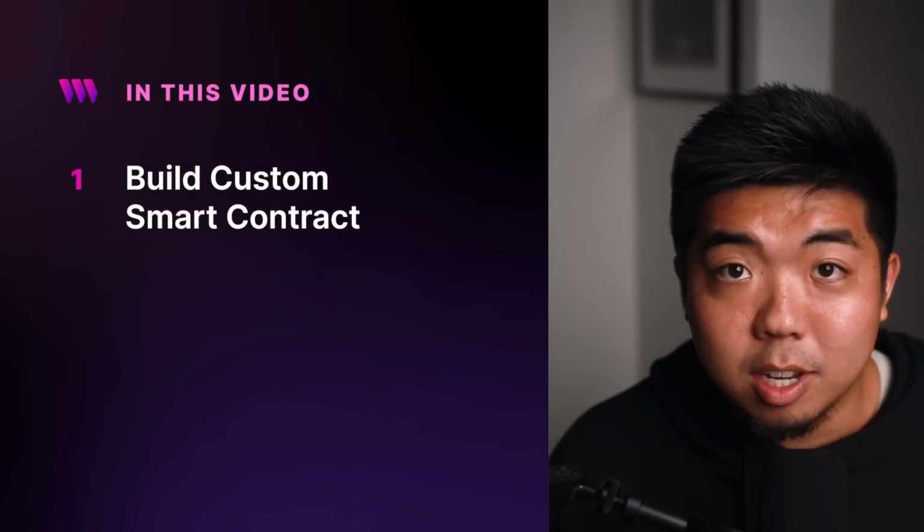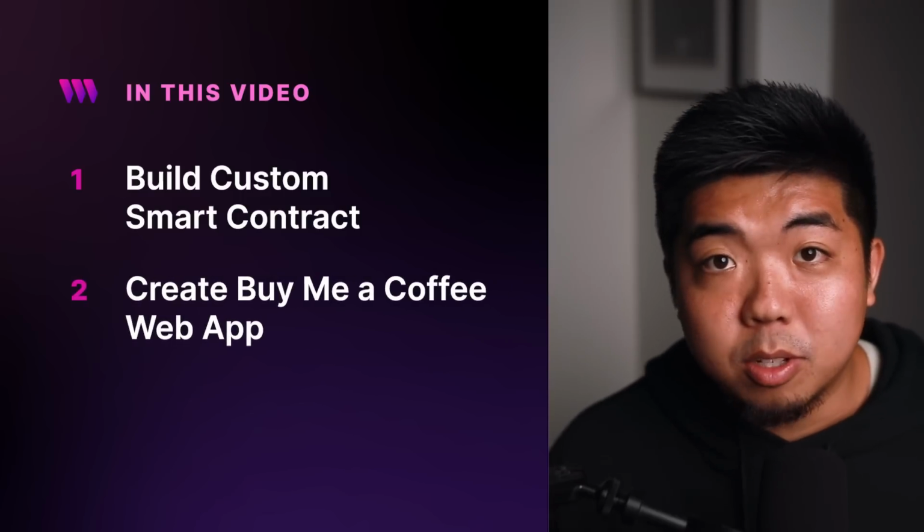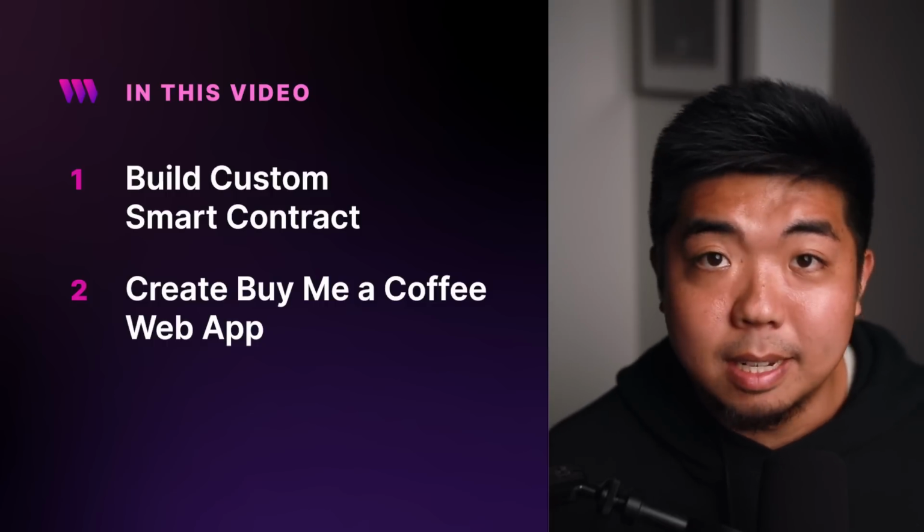Now we're going to cover a few things in this video. The first thing we're going to do is build our very own custom Buy Me a Coffee smart contract. We're then going to deploy that contract and we're going to create a web app for it so we can then interact with this contract and other people can leave us tips and messages.